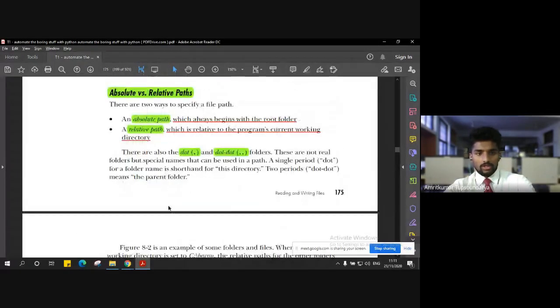Then we saw the absolute as well as the relative path. The absolute path is the path which begins with the root folder, for example, C slash something. A relative path is relative to the program's current working directory. So wherever you are working, if you are creating a particular file in a folder, the location of that file will be the relative path.